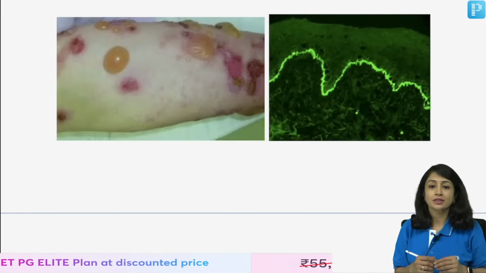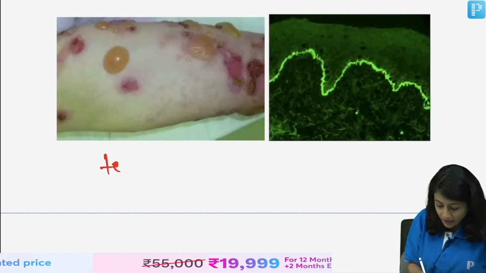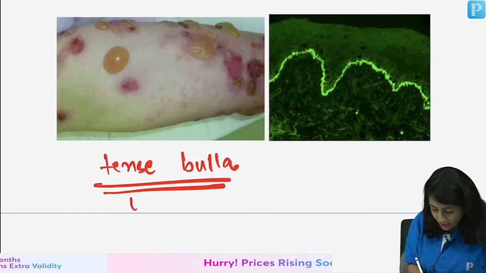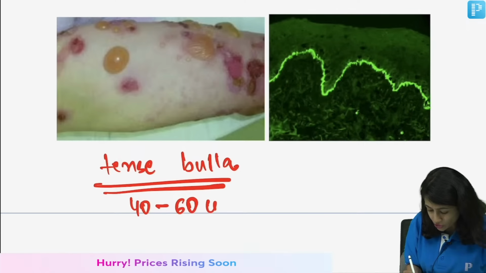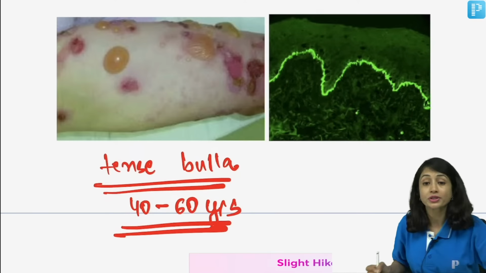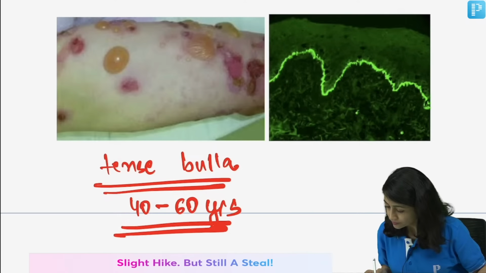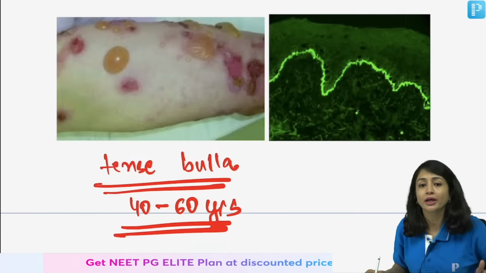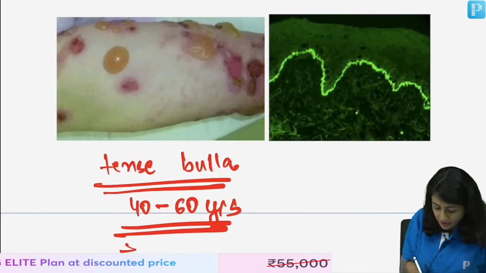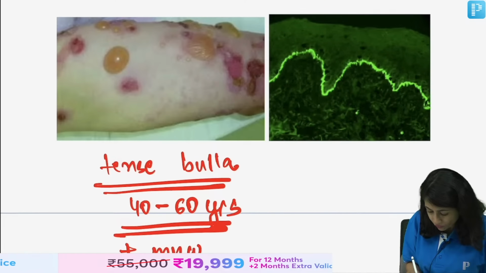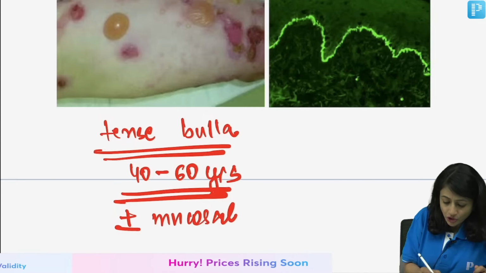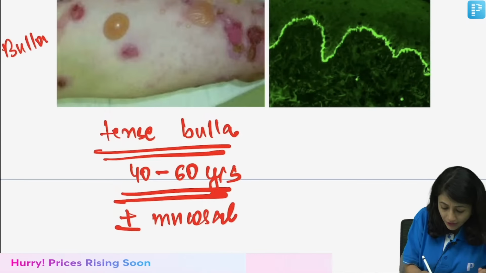Then what is this? Here I have tense bullae. If I say tense bullae and I give you an age bracket of 40 to 60 years, plus or minus mucosal involvement, it may or may not be there, this is a patient of bullous pemphigoid.